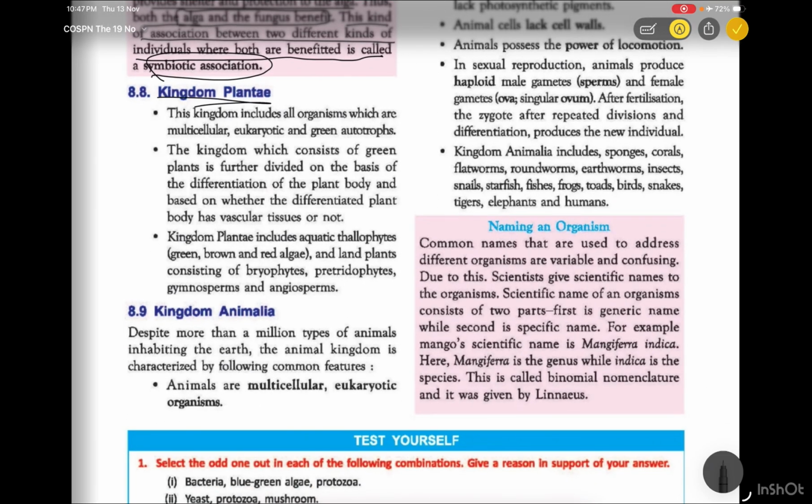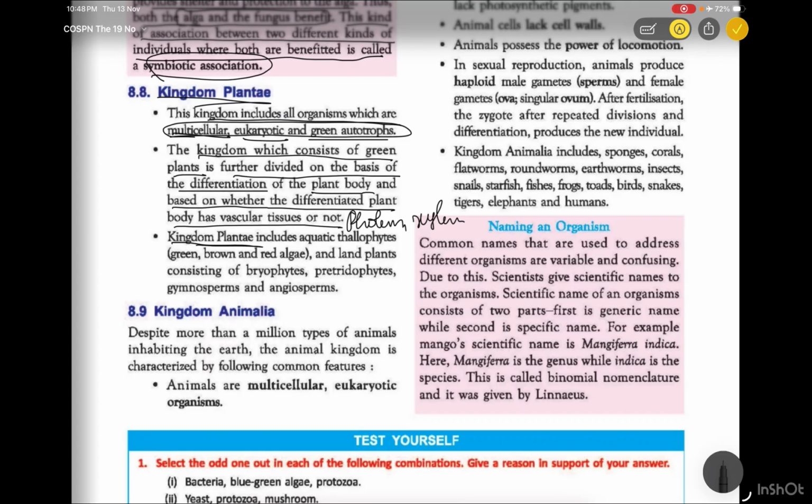So next, the kingdom Plantae. This kingdom includes all the organisms which are multicellular, eukaryotic and green autotrophs. Now, again I no need to recall these. The kingdom which consists of green plants, we know, is further divided on the basis of the differentiation of the plant body and whether the differentiated plant body has vascular tissues or not. Vascular tissues like phloem or xylem are useful for food passage and also for the synthesis of proteins.